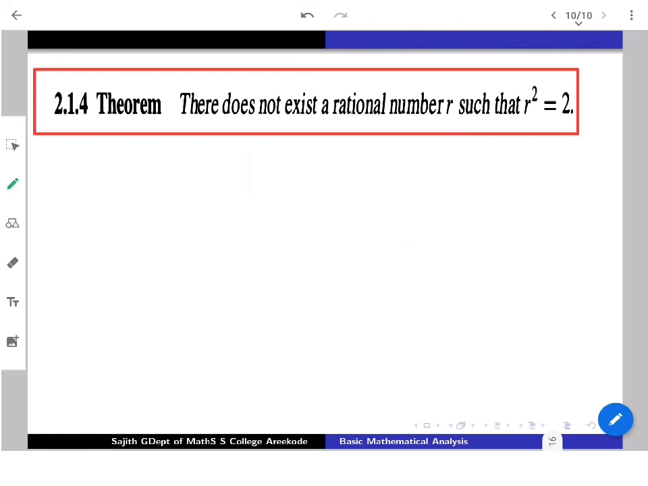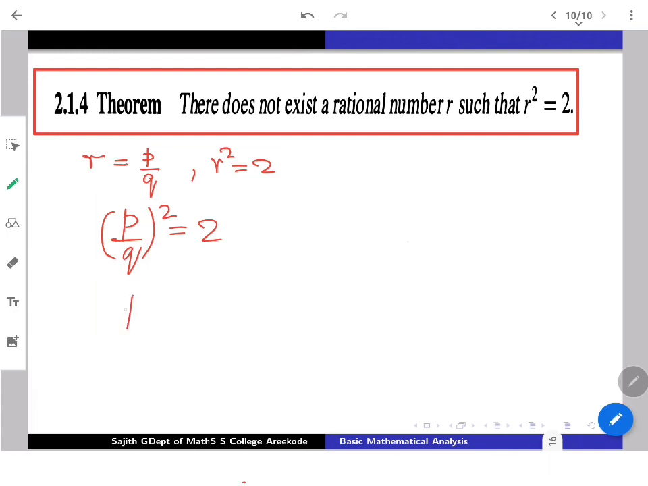So how does the proof go? You might have seen it in your plus 2 days also. More or less, it goes the same way. So very quickly we will try to prove this. Suppose there exists a rational number r for which the square is 2, which means I can write r as p by q, and r square is 2, which says p by q whole square is going to be equal to 2.